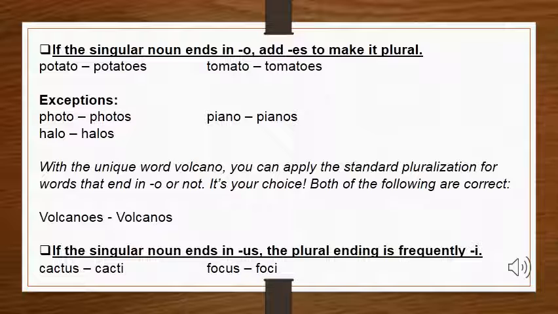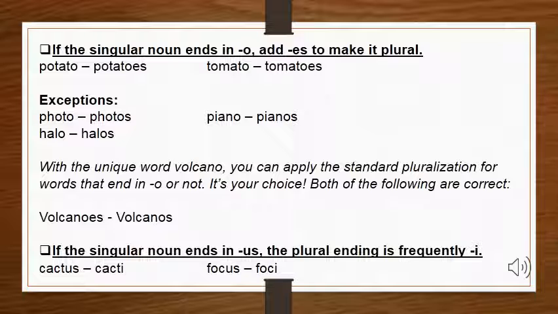We have photo, and photo ends at o, but we cannot add es to it, we will only add s. And the same is for piano, and hello becomes hellos. Now, these are exceptions, so you have to learn them as they are. But there is a unique singular noun that ends at o, and you can add s or es both at the end of that word, and that word is volcano. Now, if you write volcanoes with es or volcanos with s, they will both be correct.